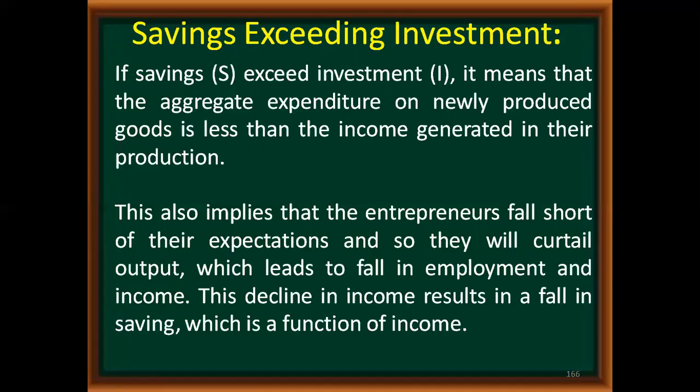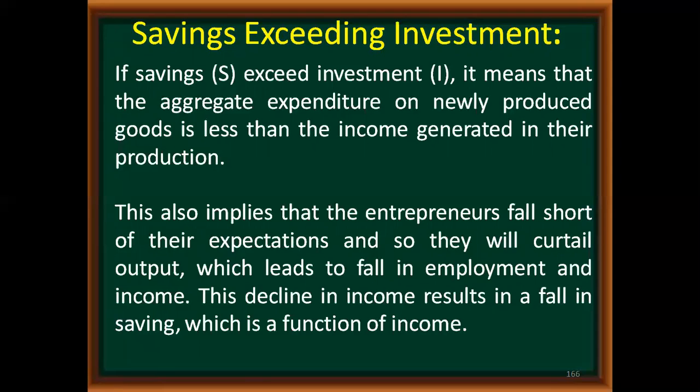So S is equal to Y minus C. So savings will be more only if my consumption is less. It means that whatever I am getting as an income, out of that I will be consuming less and saving more. So when I consume less, the revenue to the producer will be less. When I consume less, the producer's earnings will be less.